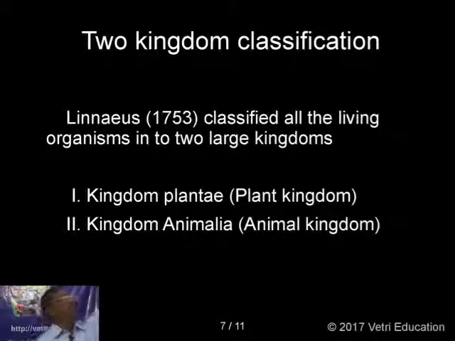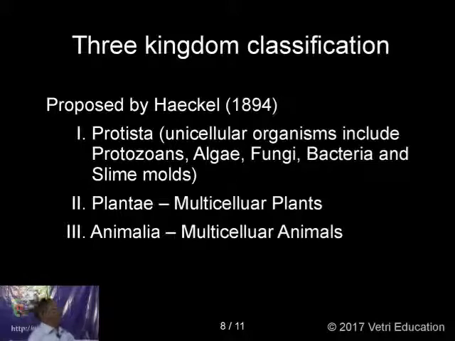Next, the next classification is called the three kingdom classification. It was proposed by Haeckel in 1894. In addition to Plantae and Animalia, he introduced another group called Protista, where he included the unicellular organisms including protozoans, algae, fungi, bacteria, and slime molds.